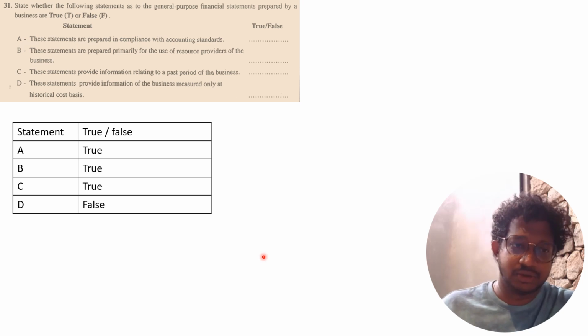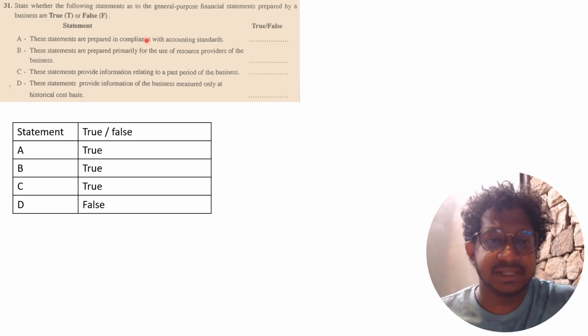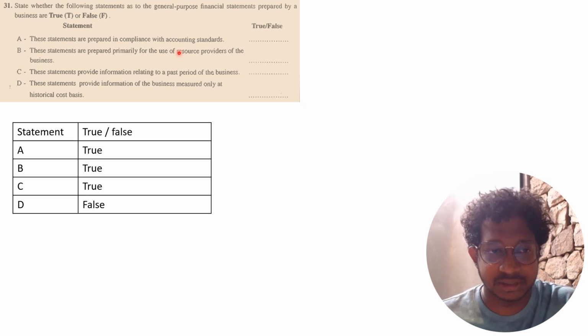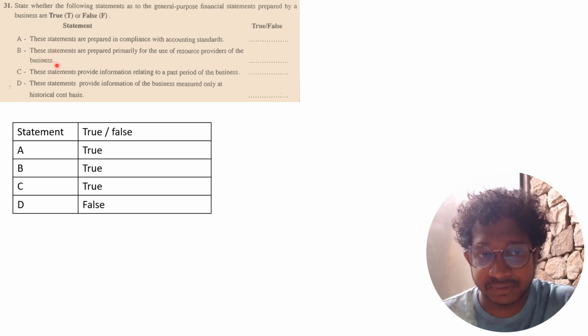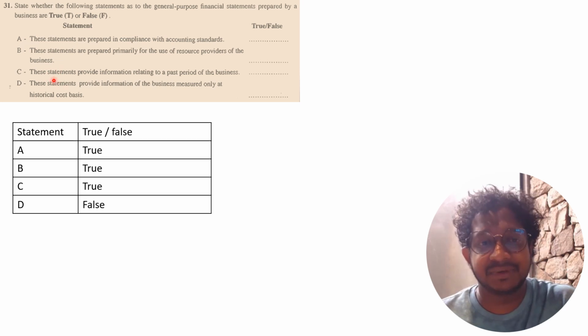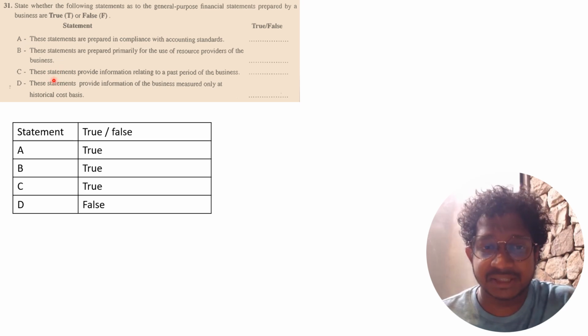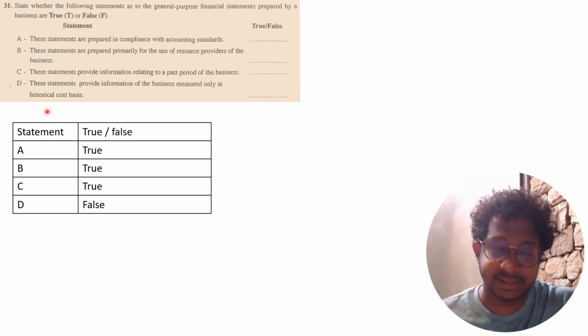Okay. So 31. State whether the following statements about the general purpose financial statements prepared by a business are true or false. These statements are prepared in compliance with the accounting standards. That is a true statement. These statements are prepared primarily for the use of resource providers of the business. That is also true. These statements provide information relating to a past period of the business. That is also true. These statements provide information of the business measured only on a historical cost basis. That is incorrect.